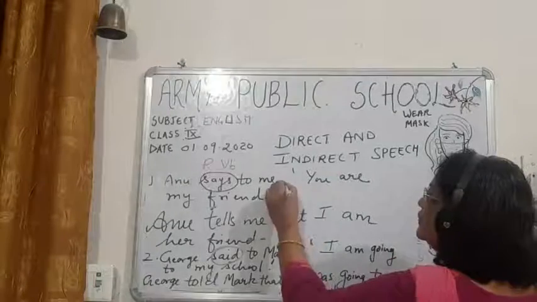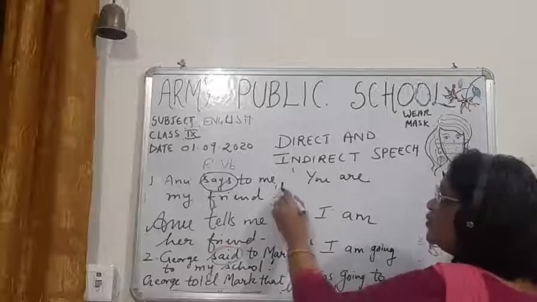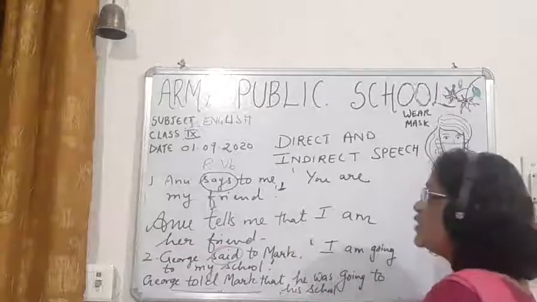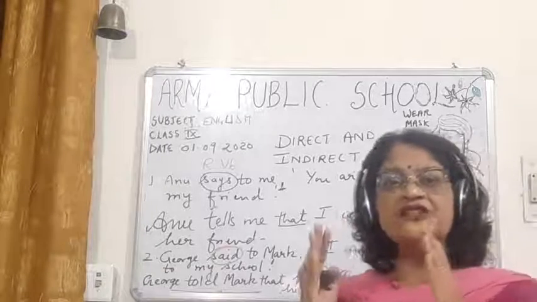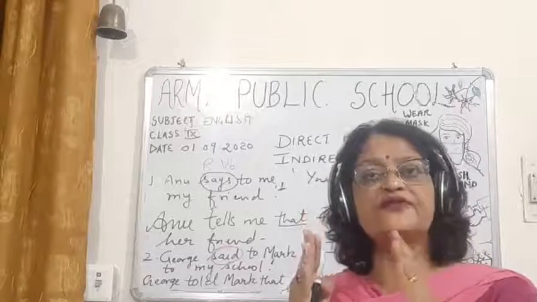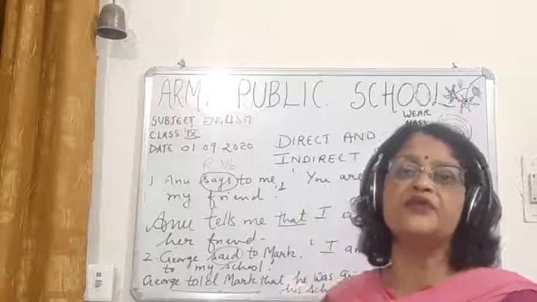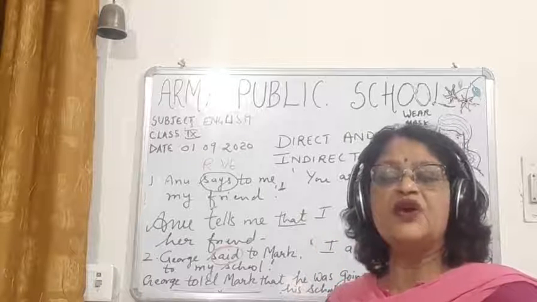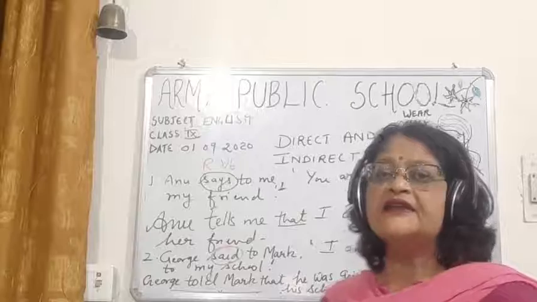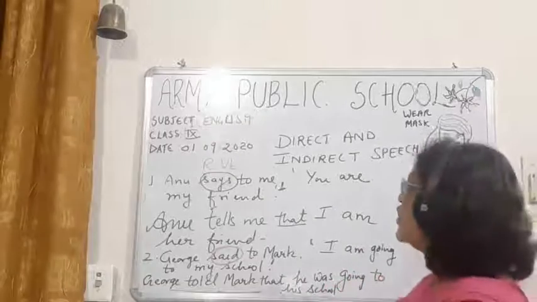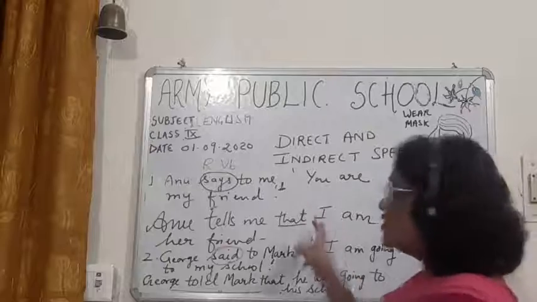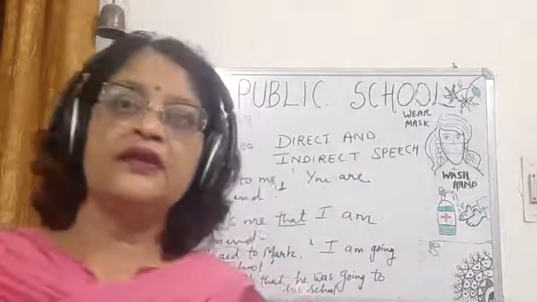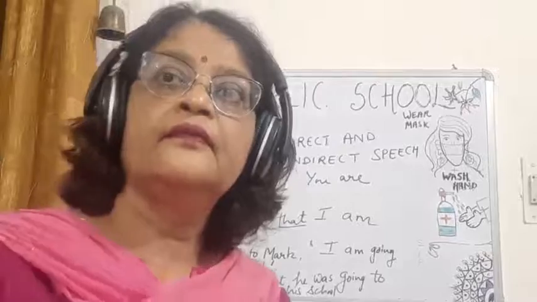The moment you remove this comma, you have to add the conjunction that. Don't forget it. That is a conjunction which is joining two different parts of the reported speech. Then you have to change the pronoun. Like you can see, you is changed into I.